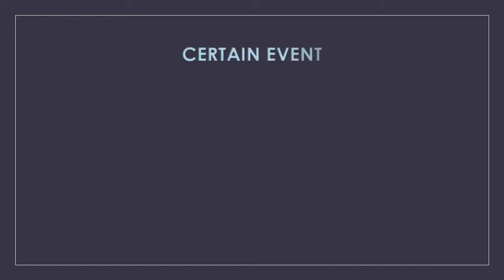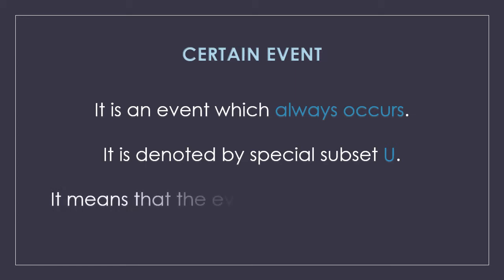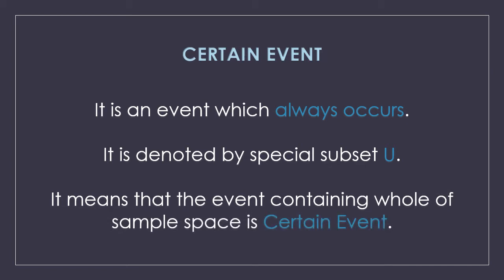Next is certain event. Just like the impossible event, let us understand it from a statistical viewpoint. It is an event which always occurs. It is denoted by the special subset capital U. It means that the event containing the whole of the sample space is a certain event. So if an event contains all the elements of the sample space U, then it becomes a certain event. And if an event does not contain a single element of the sample space U, then it becomes an impossible event.